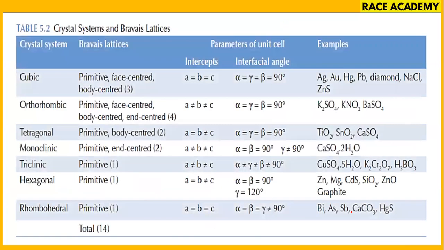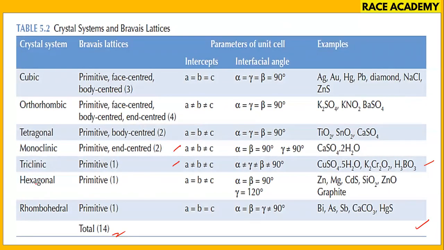Next. And these 7 crystal systems, intercepts a, b, c, relations and interfacial angles are given in this table with examples. You can also go through the textbook to see how the total 14 came, we have shown it all. In triclinic, completely all are different in this case. While in monoclinic, all the intercepts are different.